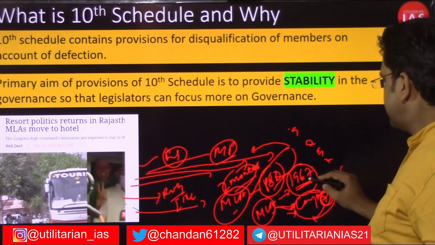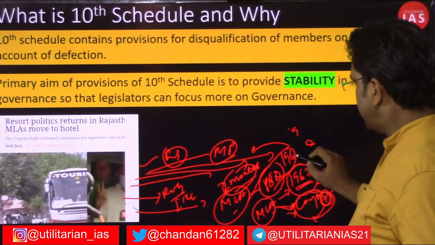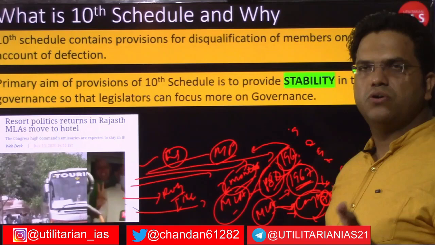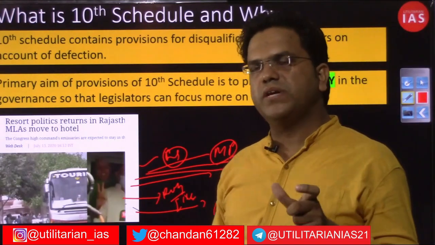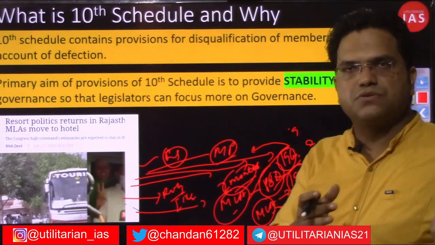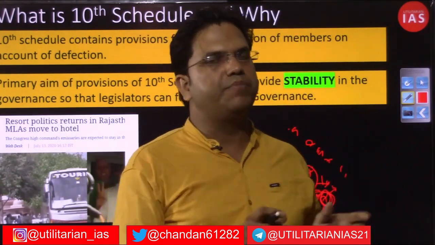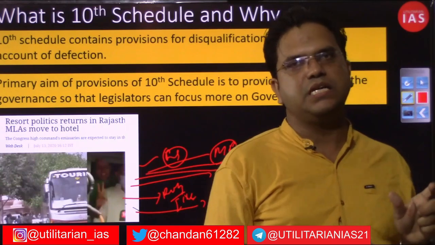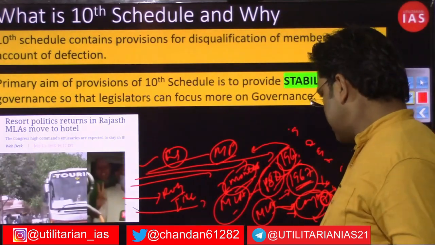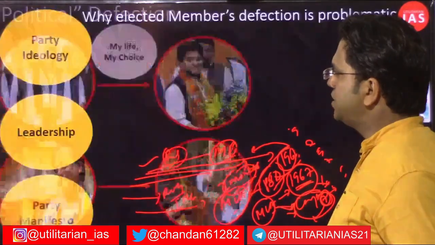The attempt to bring any such regulation or anti-defection law, to stop horse trading or this jumping of ship by MLAs or MPs, had been made in 1967 as well. Let me tell you.